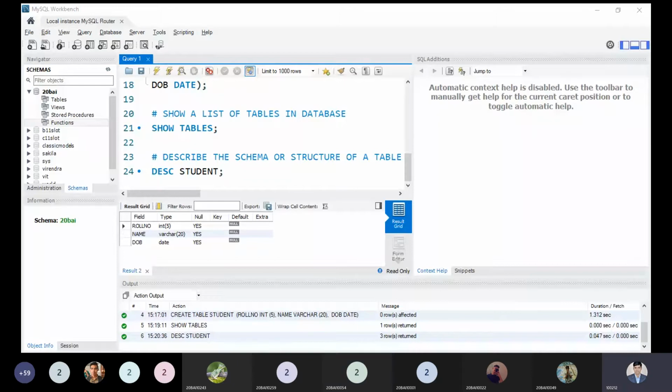Sir, just tell me, are these commands case sensitive? No, I told you before starting the class, before writing any command over here, at the starting time, that the commands are not case sensitive. Whether you write capital or small doesn't matter. Okay, sir.